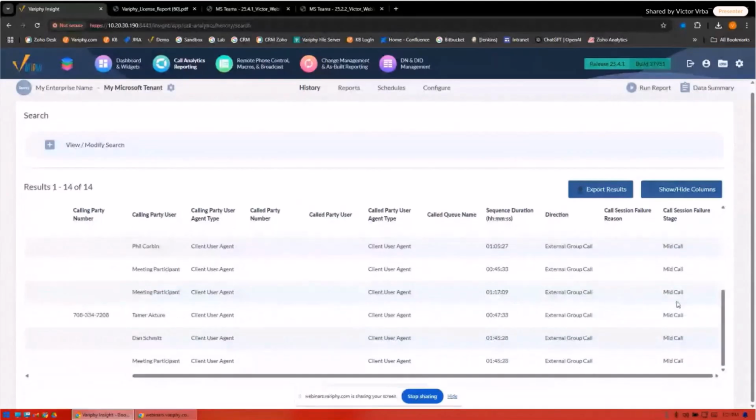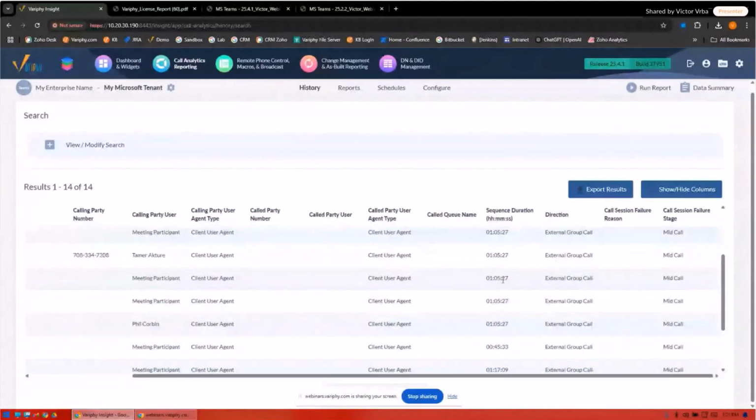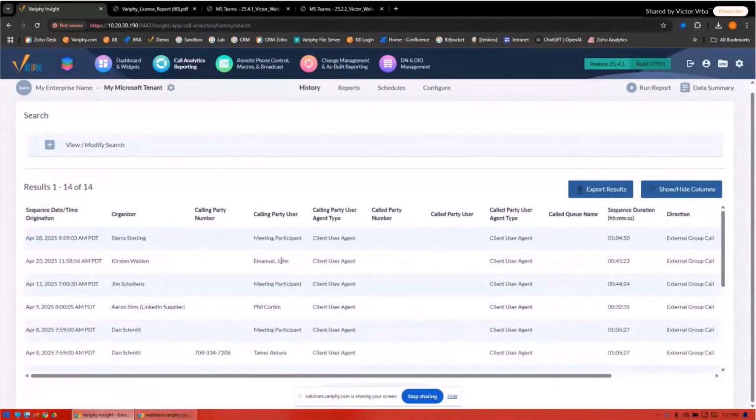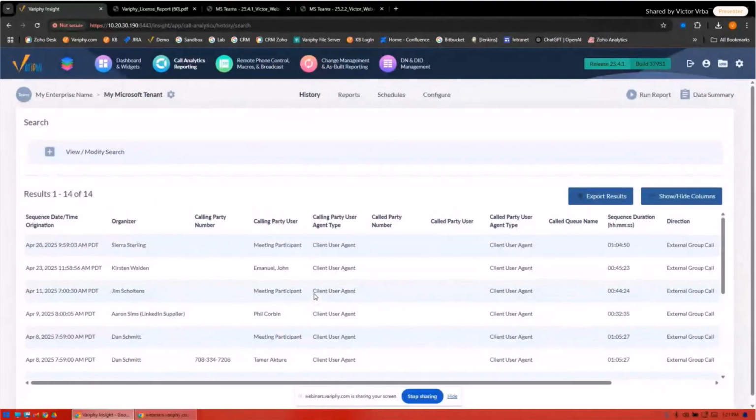And I could see most of my calls are failing mid-call. Some of them go about an hour, some of them about 45 minutes. But what it also gives me the ability to do is see the individual users that they're failing on, but then also sort and group reports so I can identify, hey, is this happening on one person more than another? Right. So that was another great addition to our MS Teams environment, as well as something new for 25.4.1.